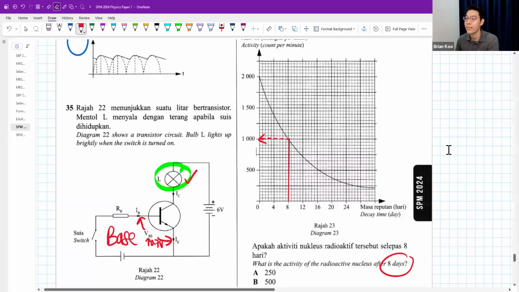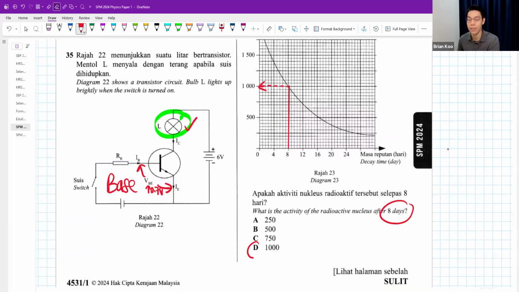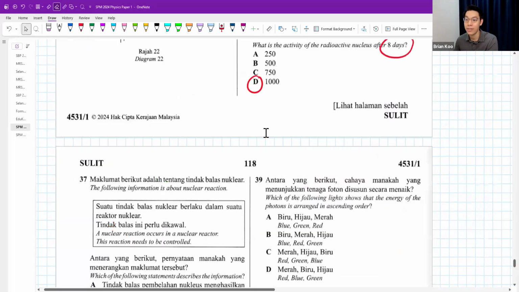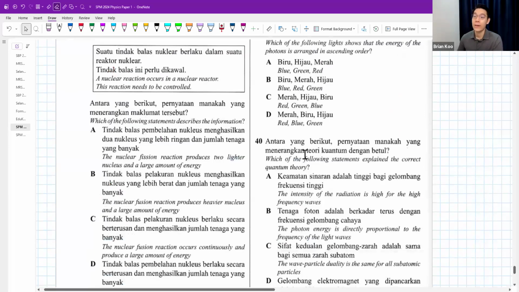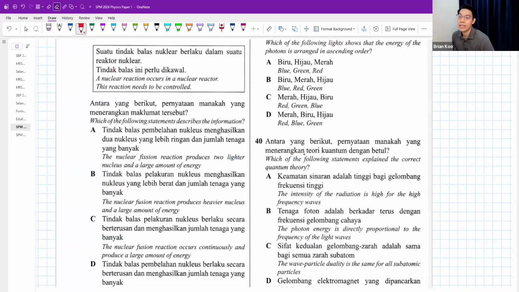1000, right? The activity is 1000. Okay, just like that. Just read from the graph. The following information is about a nuclear reaction. A nuclear reaction occurs in a nuclear reactor. This reaction needs to be controlled. Which of the following statements describe the information?